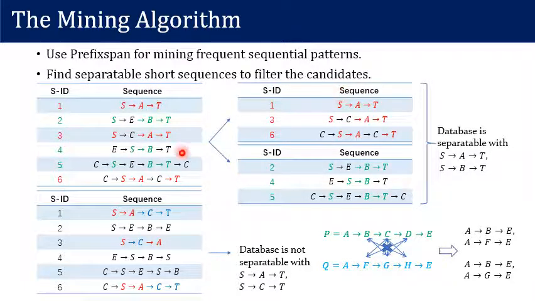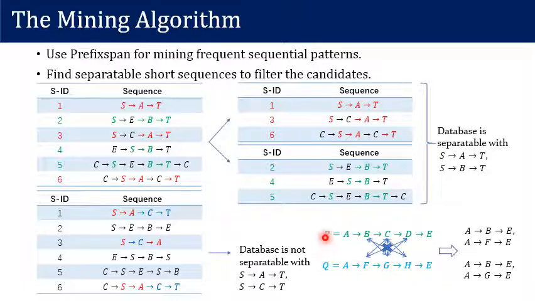Let's see here for an example. Here we say this database is separable with SAT and SBT because it can be divided into two parts. And in the first part, every sequence supports SAT, and in the second part, every sequence supports SBT. However, this database is not separable with SAT and SCT because there are some sequences matching not only SAT but also SCT.